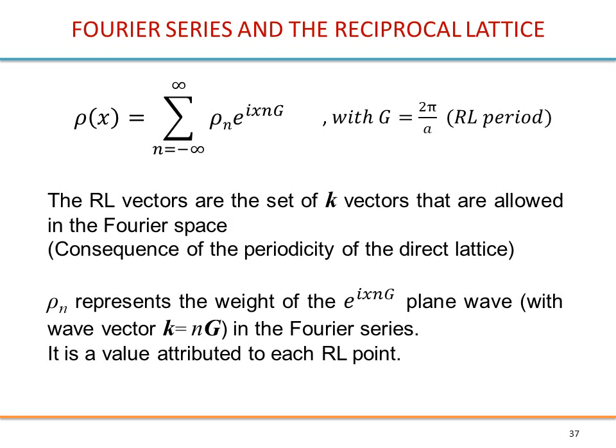What is new here is that rho n represents the weight of this plane wave. So this is a value that is attributed to each reciprocal lattice point, so it will be related to the intensities of the peaks that are observed in an X-ray experiment.